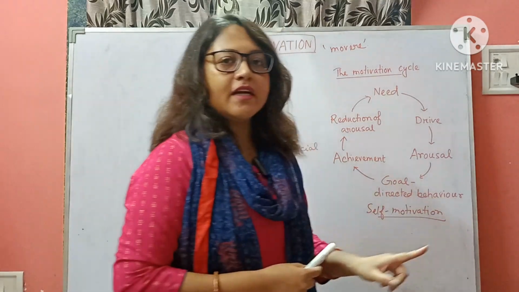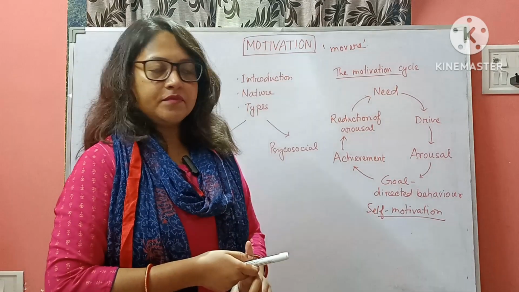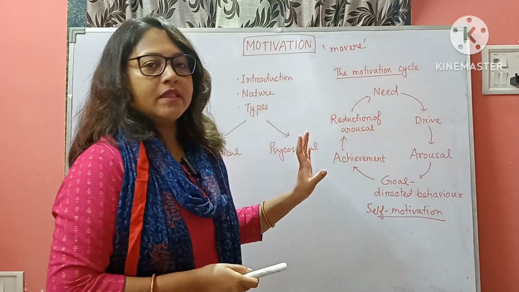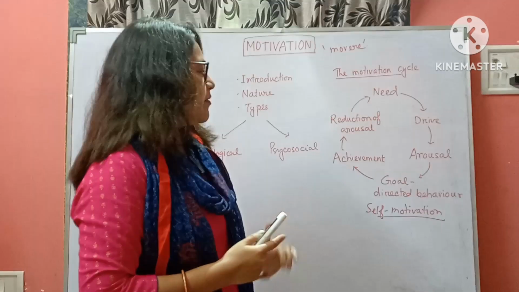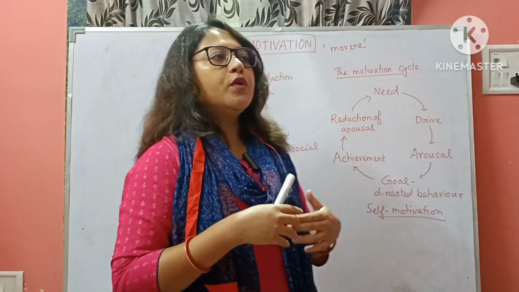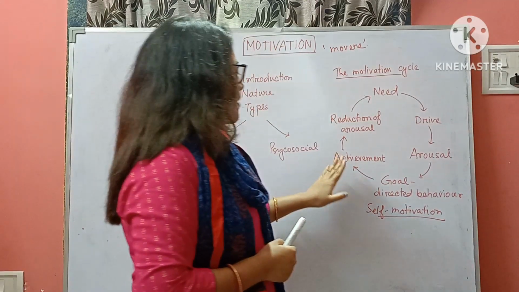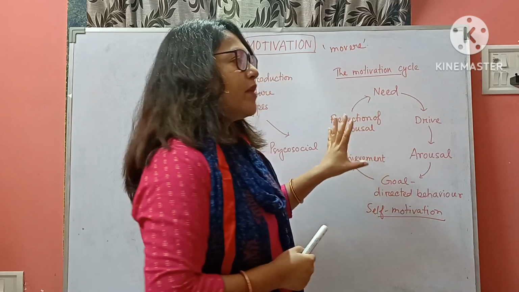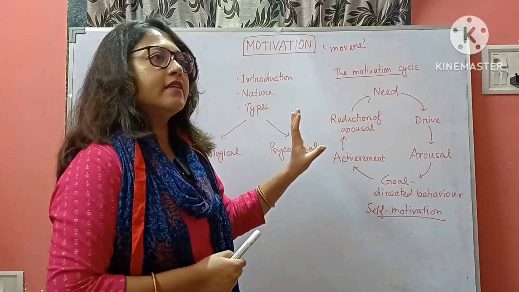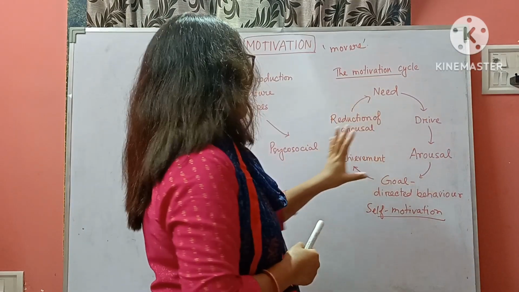Then goal directed behavior, that is the behavior according to our need. And then achievement happens. When our behavior is goal directed, we will be able to achieve something. And when achievement happens, then reduction of arousal happens, that means the necessity of the need decreases. Okay, that is the motivation cycle.